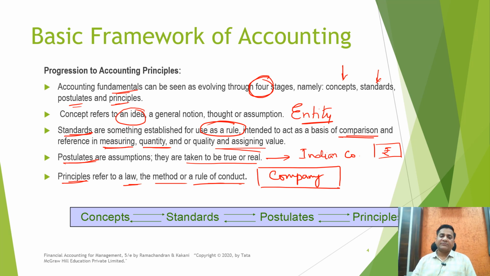So the basic framework of accounting or the stages of accounting would be the concepts, which is an idea, the standards, which are the rules, then postulates, which are the assumptions, and then the principles, which are the laws made by the organization or a company, applicable on that company only. This may or may not be similar to the principles of accounting of other companies.